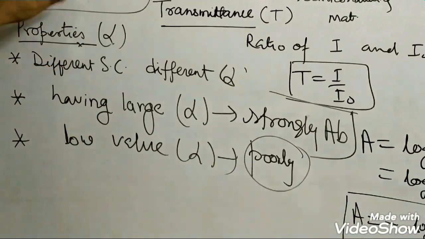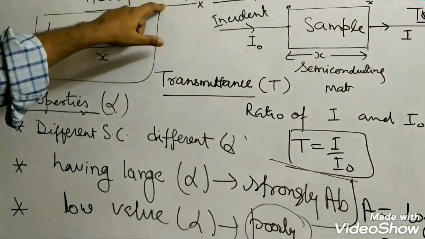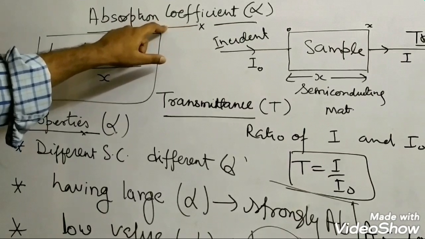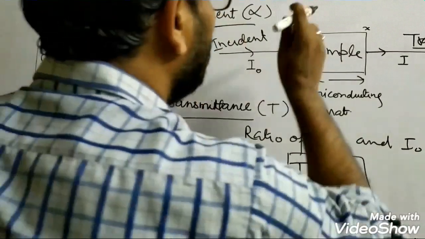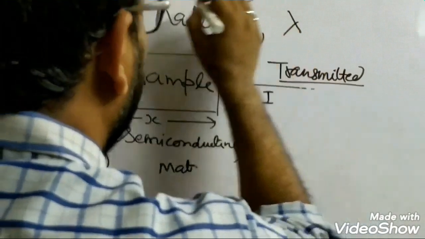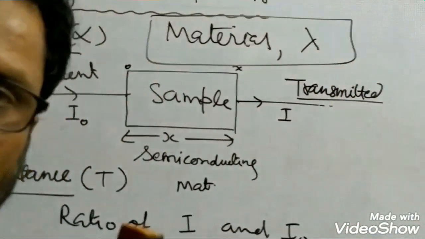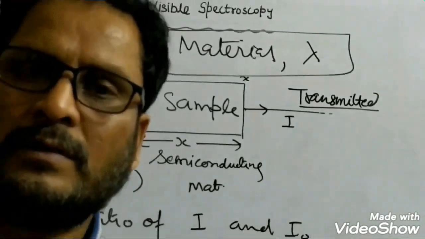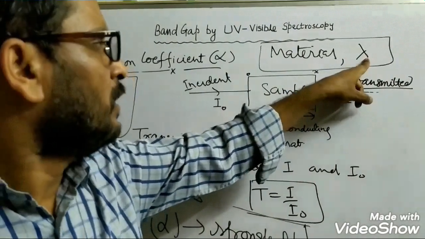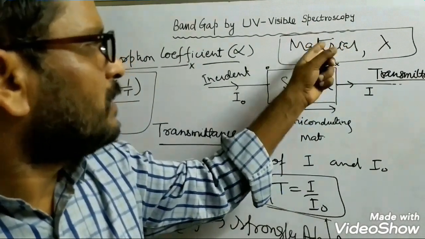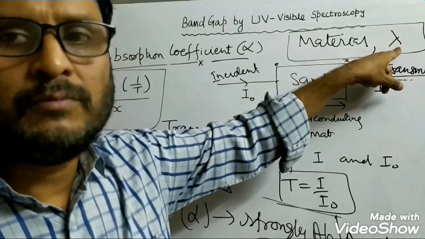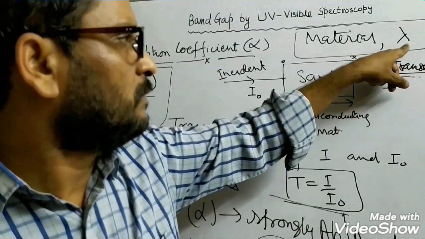Mind you that this absorption coefficient is a characteristic of the material and also of the wavelength. So it is dependent on the material as well as lambda, the wavelength of the light being used for the study of the material, that is, the wavelength of the light being absorbed by the material. So these are the two things. Different materials will have different alpha, and it also depends on the wavelength of the light being used.